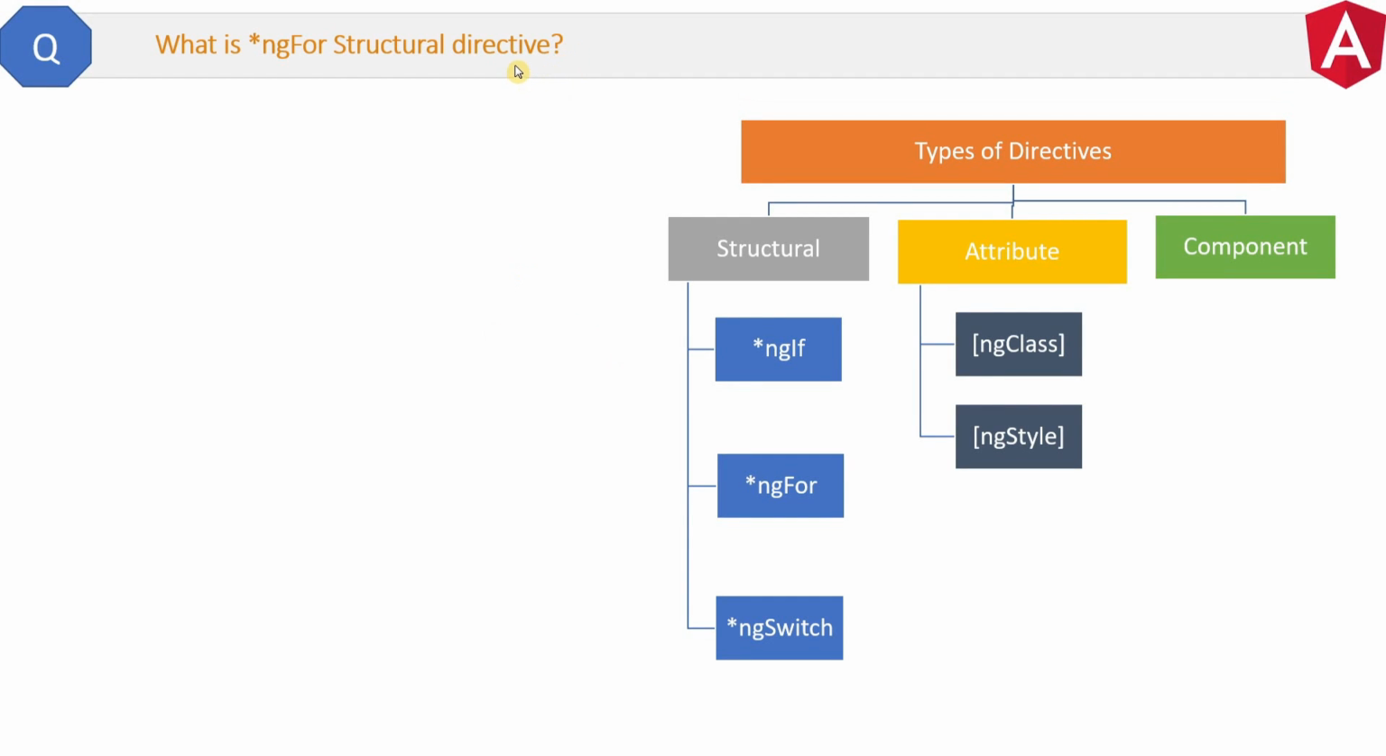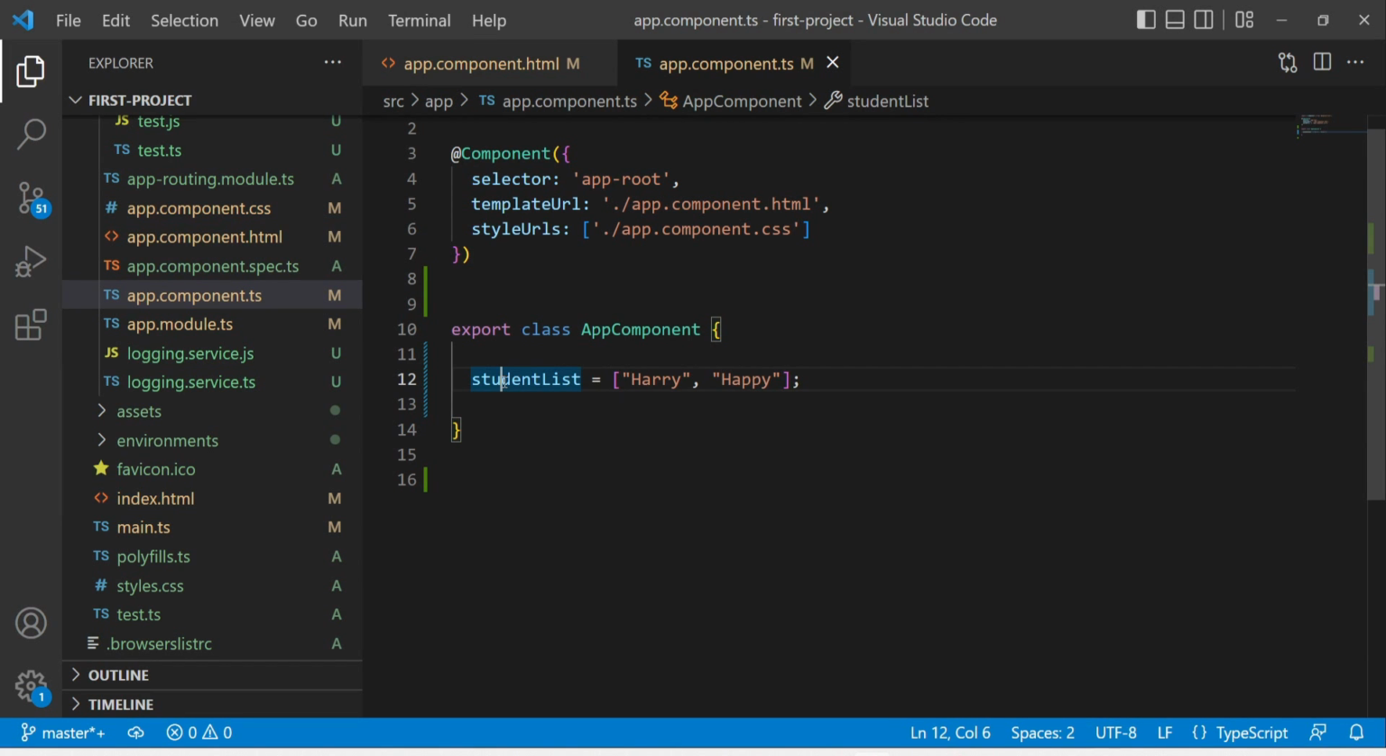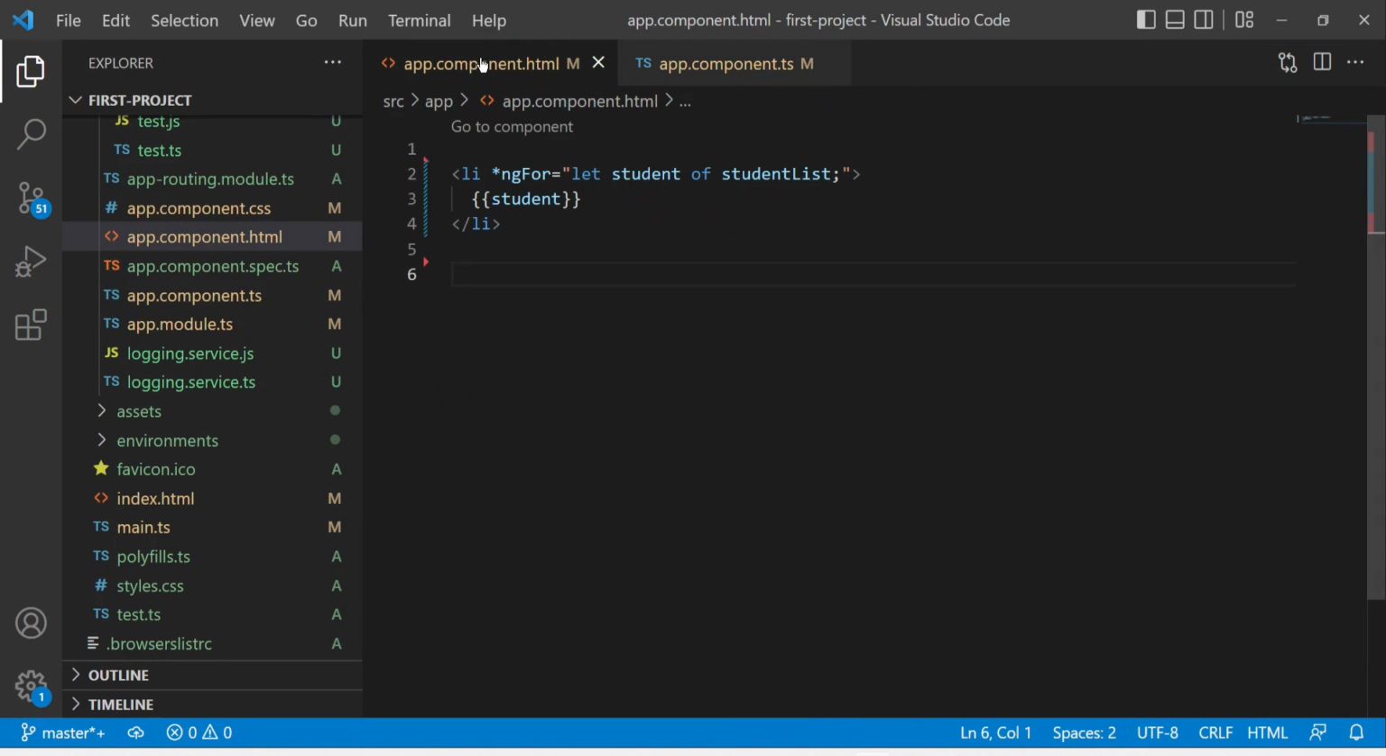What is ngFor structural directive? Let's see the definition first. The ngFor directive is used to iterate a list of items and then display them. If you know what is for loop, then it is like the same. Let me quickly show you in the code. See, in the app component, we have a field array of student list with 2 students here, Harry and Happy. Now this component has this HTML template.